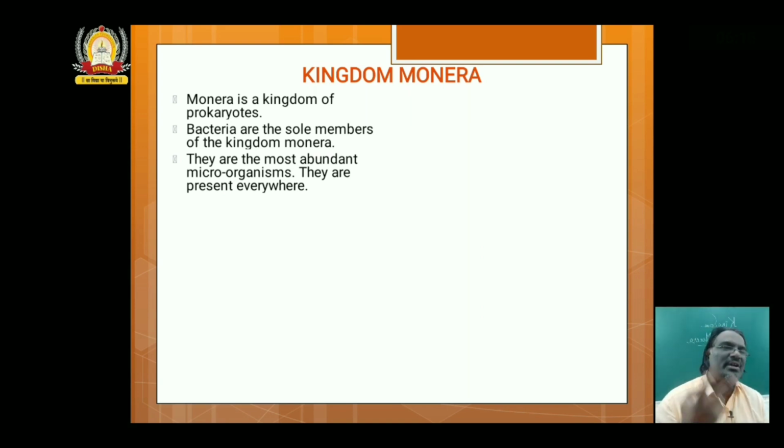Hence, only two kingdom classification existed. Only after the invention of the microscope, with advancement in the technology of developing powerful microscopes, we started understanding more and more about the kingdom Monera.